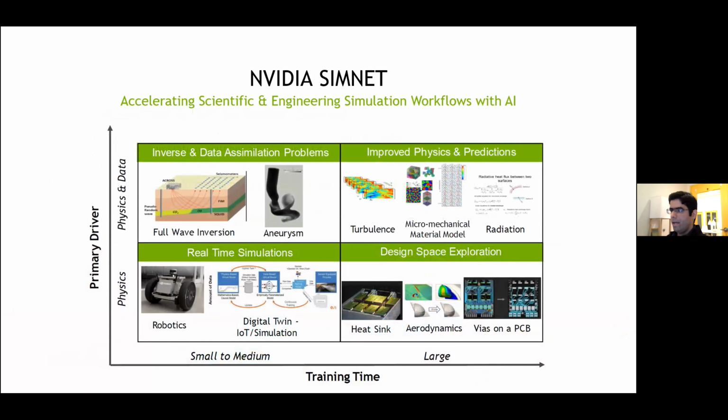SimNet is capable of addressing various areas in science and engineering, as shown in this figure. These include inverse and data assimilation problems, improved physics and predictions, real-time simulations with applications in digital twins, and also design space exploration and design optimization.